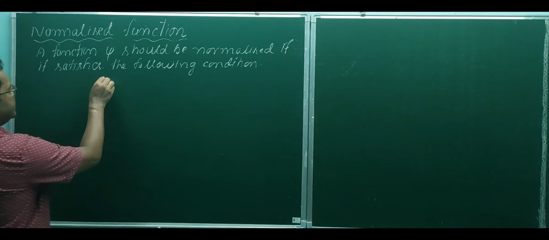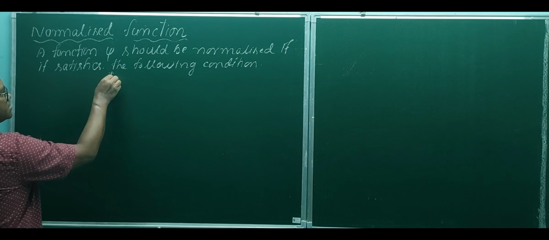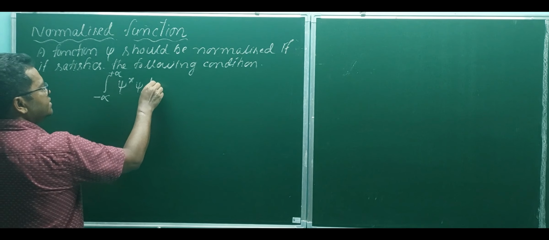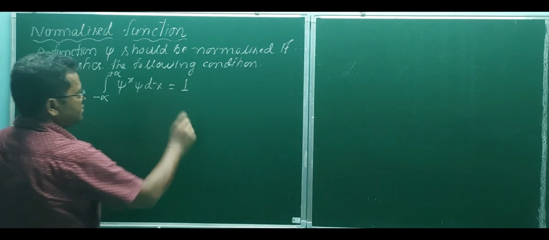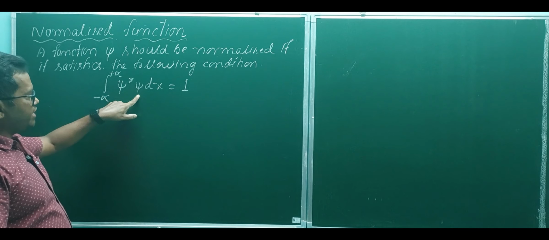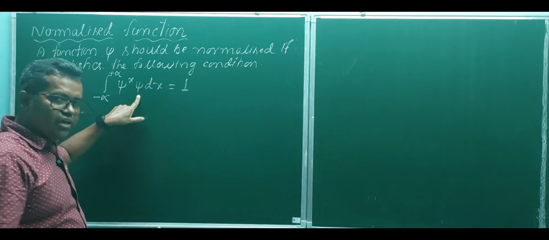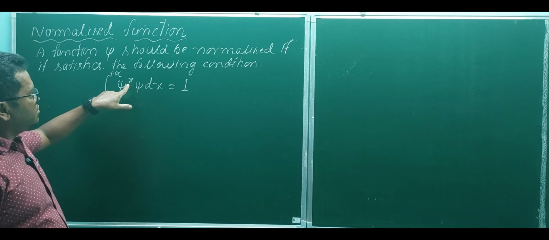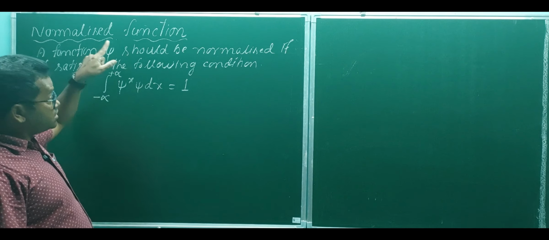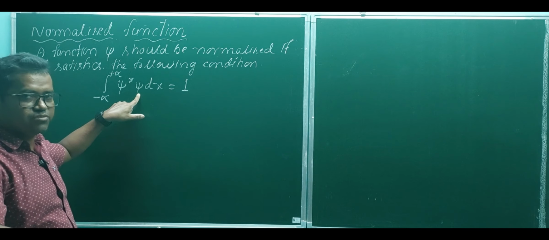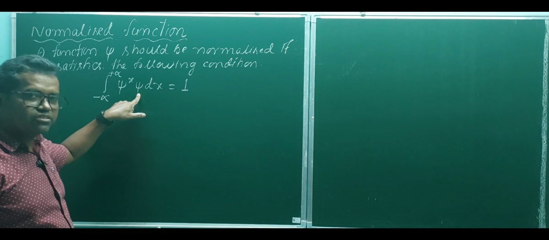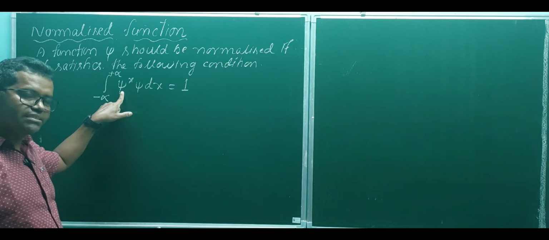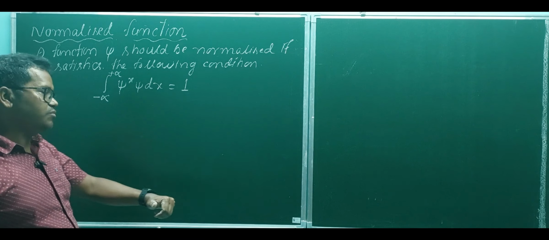That is, integration from minus infinity to plus infinity of psi star psi dx equals 1. A function psi is normalized if it satisfies this condition, where psi star is the complex conjugate of psi. Generally psi is a complex quantity, and when a complex quantity is multiplied by its complex conjugate, we get a real value.